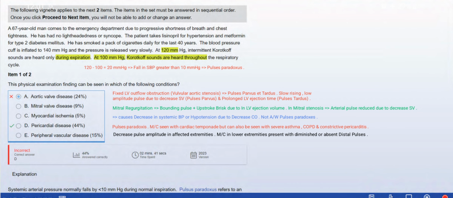Why not the other options? Let us go through all. Option A, aortic valve disease. In that case, a fixed left ventricular outflow obstruction, like valvular aortic stenosis, will produce pulsus parvus et tardus.